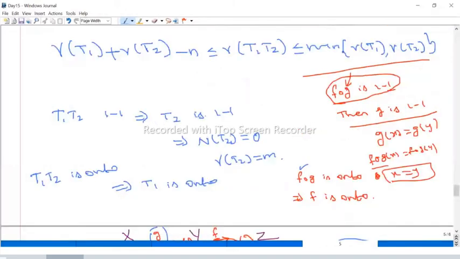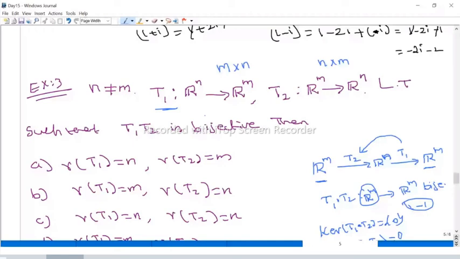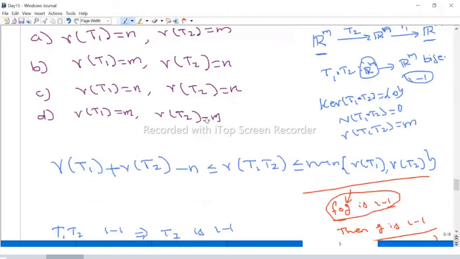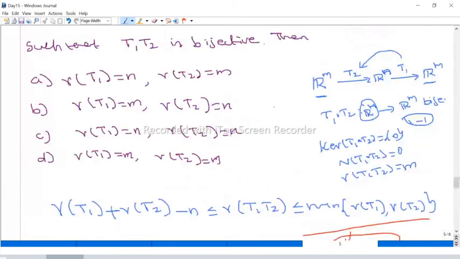So T1 is onto, but T1 is a function from where to where? T1 is a function from Rn to Rm. Therefore, this onto means what? The range space should be Rm. Therefore, the rank of T1 should be m, because the T1 image of the domain should be the entire codomain. What is the dimension of this? m. Therefore, both ranks of T1 and T2 should be m. So that is the answer.